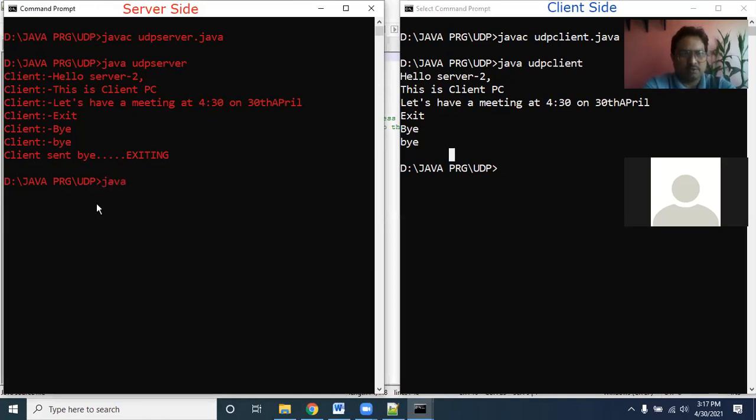Java UDP server. Okay, now it is in execution mode. Here, let me execute Java UDP client. So hello. Yeah, you can see the output here.